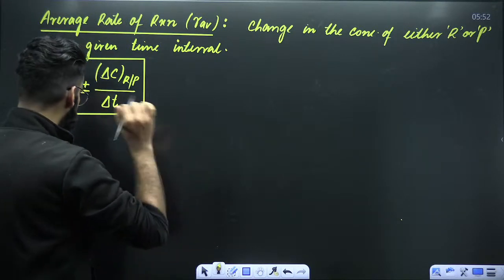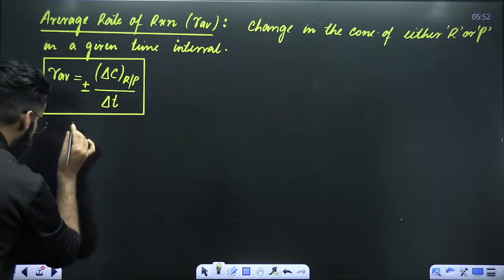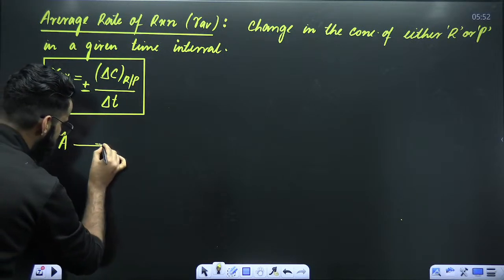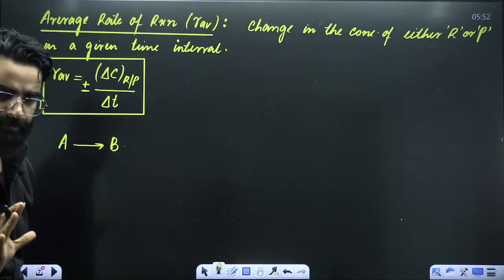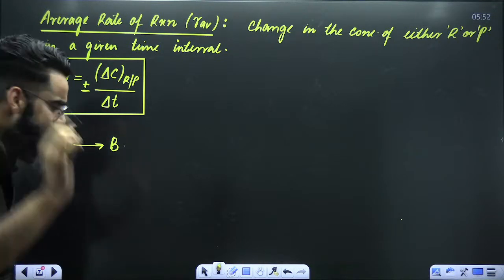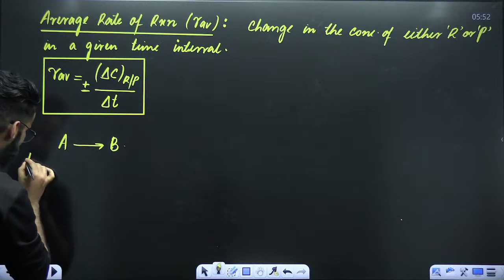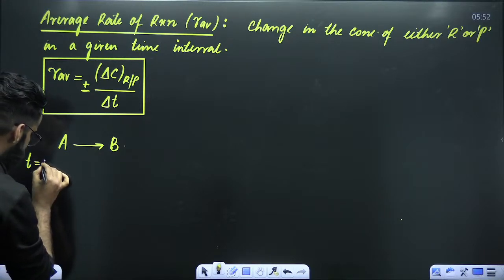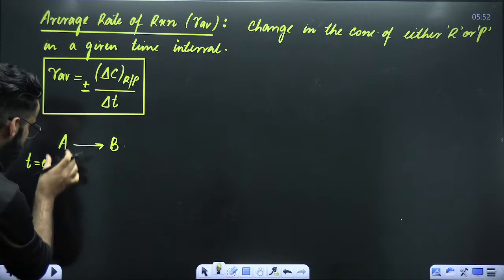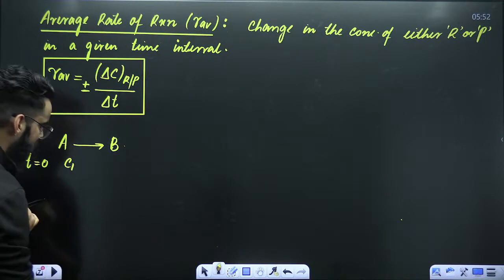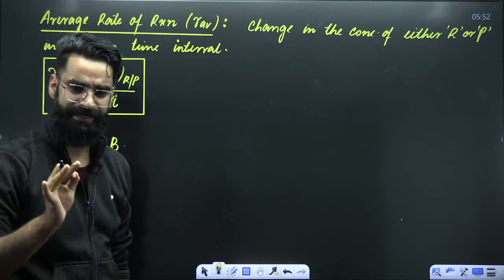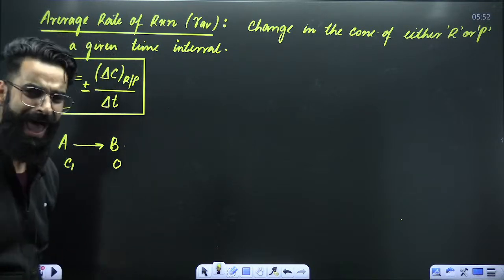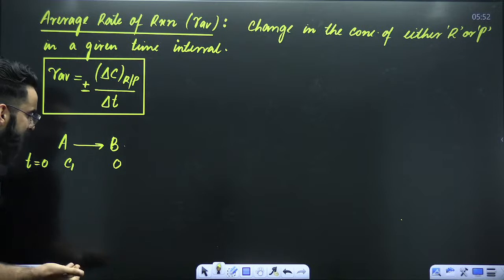See, for example, you have got a reaction A gives B. My dear students, let's assume that at time t equal to 0, the concentration of reactant, for example, is C1. The concentration of product will be 0 because the reaction has not started yet. Now what is going to happen with time?